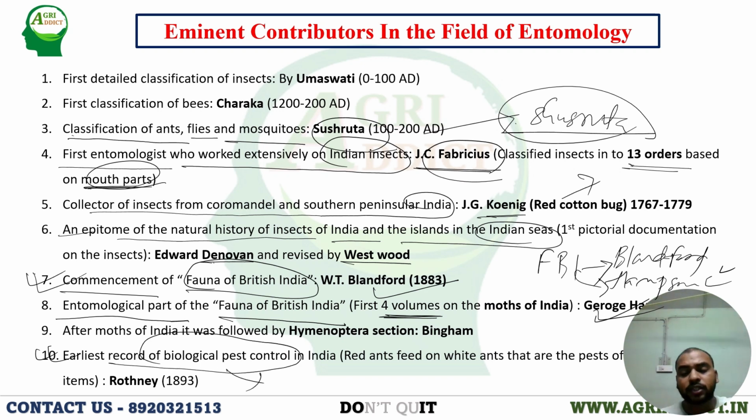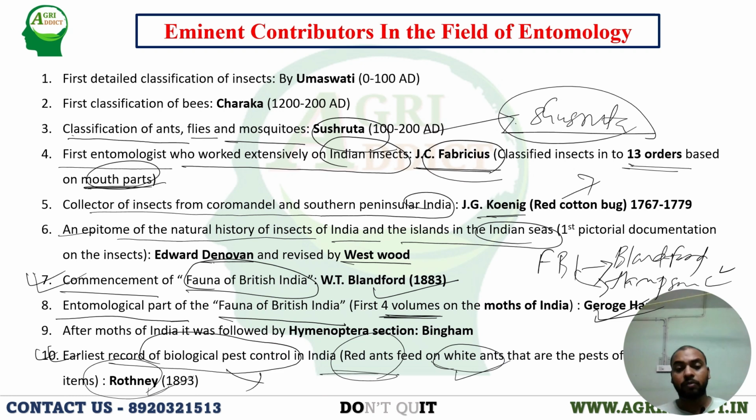Another thing you have to remember: the first biological pest control. What do you mean by biological pest control? That means one living thing is controlling another living thing. Here, what Rothney noticed was that some of the stationery items were deteriorated by white ants. As you know, white ants means termites. So for controlling these white ants, Rothney released some red ants, and these red ants successfully controlled the white ants. So this is called the first biological pest control, and that was done by the scientist Rothney.